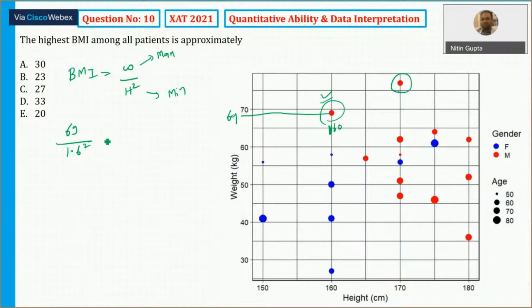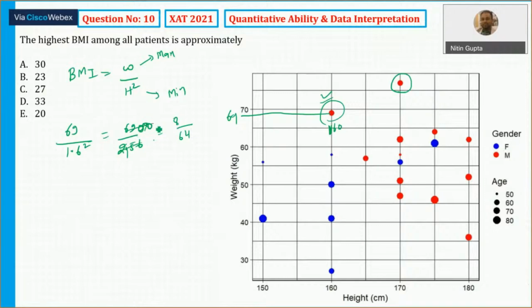16 square, that is 256. So 69 upon 2.56 is what I need to calculate here. All the options are approximate here. So I need to calculate how many times 56 goes in. So 4 6s are 24 and 4 4s are 16, and 4 8s are 64.